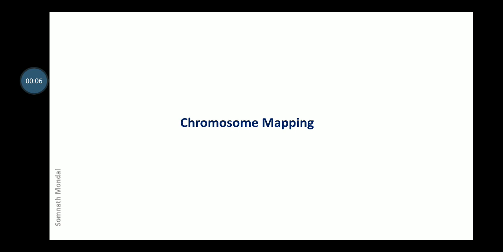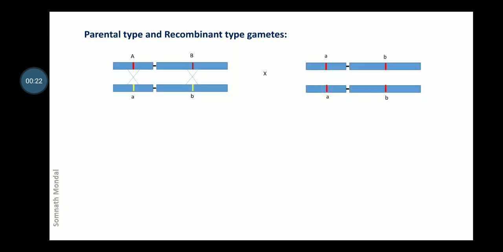Myself, Dr. Somnath Mondal. Today's topic is chromosome mapping. Now, before going into chromosome mapping, we need to know about the type of gametes. Gametes can be of parental type or recombinant type.